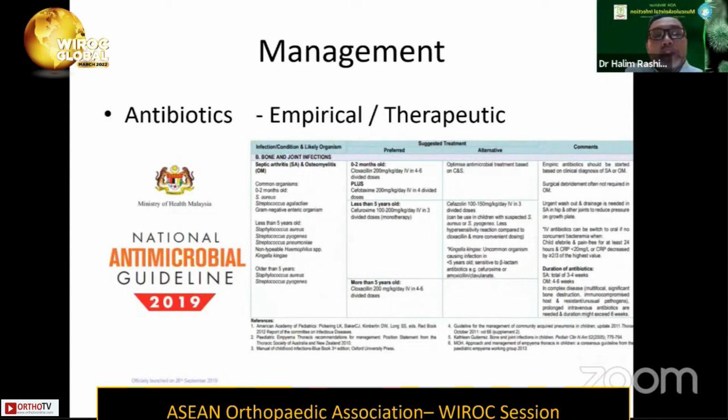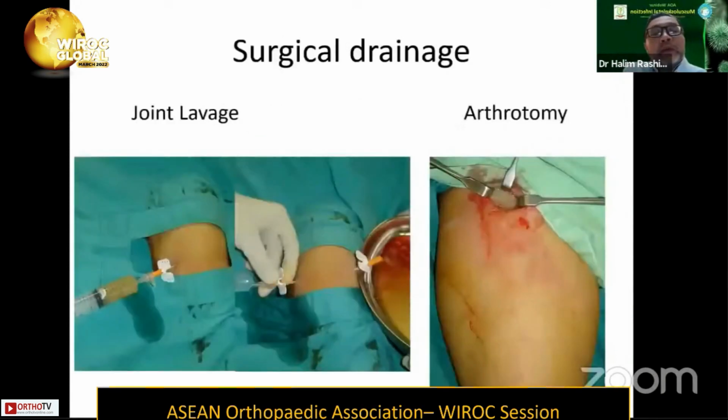In terms of administration of antibiotics, the intravenous antibiotic will be given until the patient starts to improve. Mainly they become afebrile, the inflammatory markers start to normalize, and then we can change it to oral antibiotics to be completed as per duration by the guideline. The mainstay, I think, will still be surgical drainage. The main reason why we need to drain the septic joint is because the products of the white blood cells produce chemical mediators that may damage the cartilage.